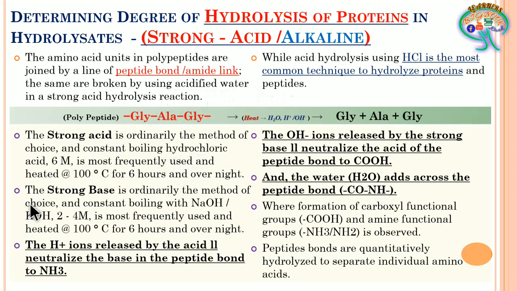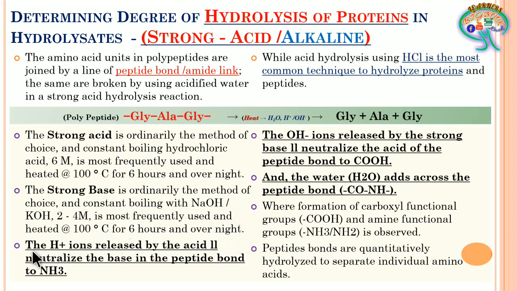In the other form, the strong base is also a common method of choice, where NaOH or KOH is used, either of these, where 2 to 4 molar is most frequently used and heated at 100 degrees centigrade for 6 hours or overnight. So this is the other method. Under these methods, what will happen?